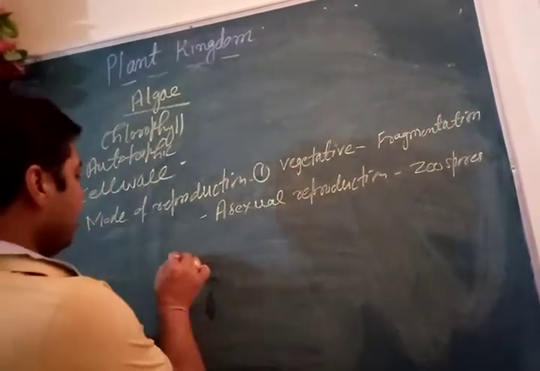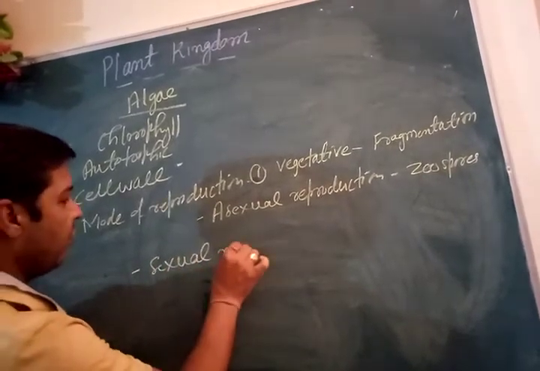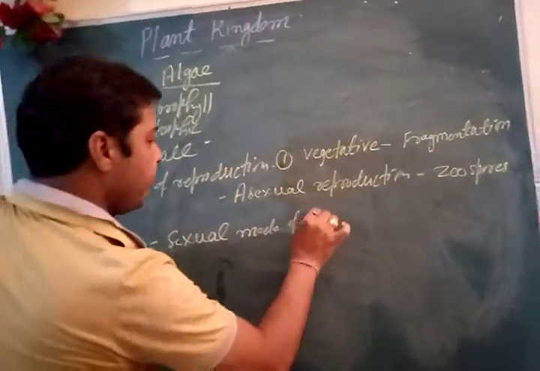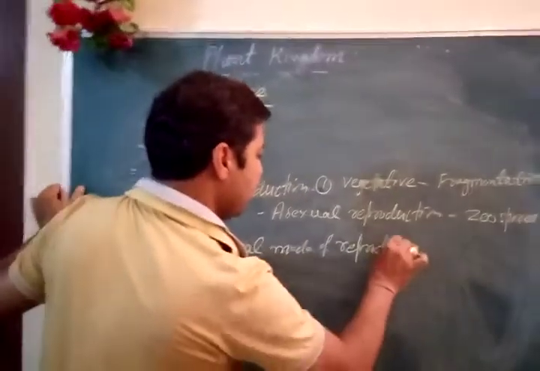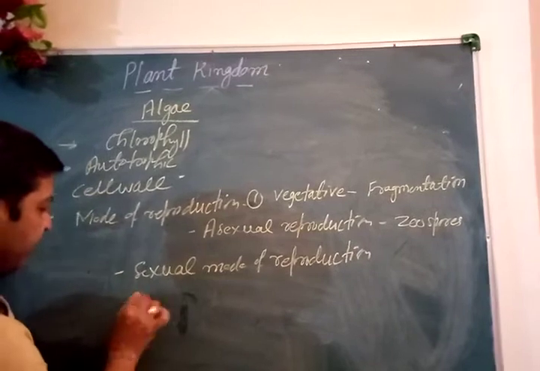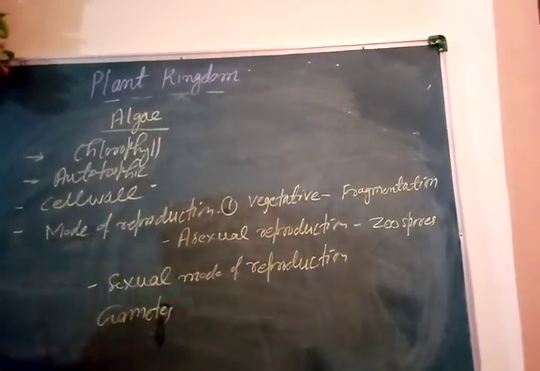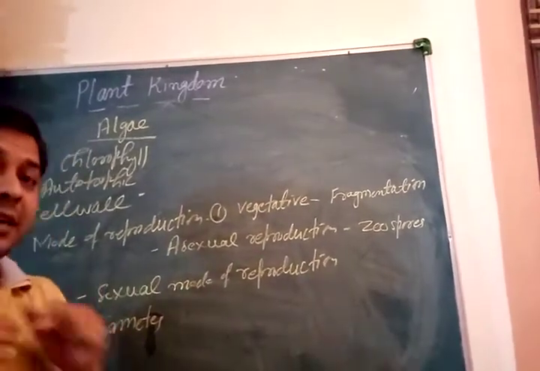Zoospores, and they also show sexual mode of reproduction. In sexual mode of reproduction, gametes, male and female sex organs, are involved.